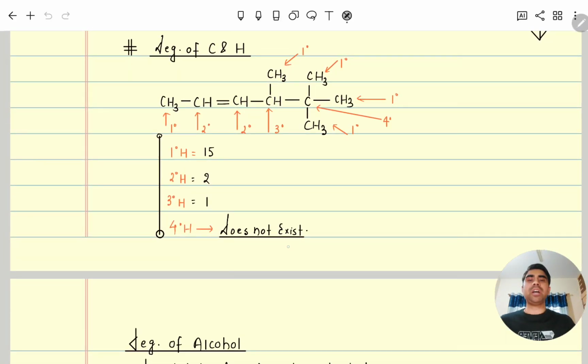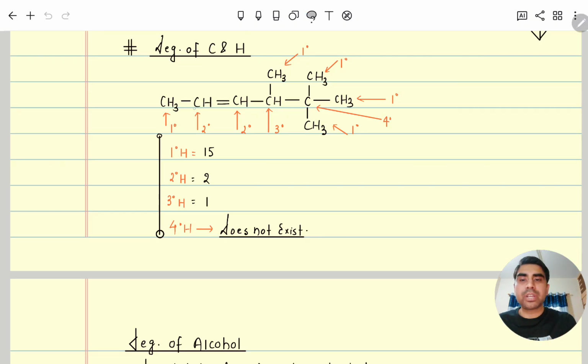So how do we define the degree of carbon and hydrogen? 1 degree carbon means that the carbon is attached to 1 other carbon. 2 degree carbon means it is attached to 2 other carbons. 3 degree carbon means it is attached to 3 other carbons. 4 degree carbon means it is attached to 4 carbons. And the hydrogen present on those respective carbons is called its degree of hydrogen. But remember, 4 degree hydrogen does not exist because carbon is tetravalent.